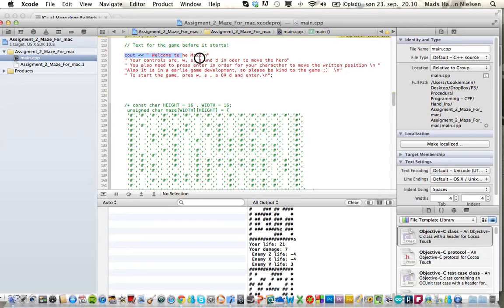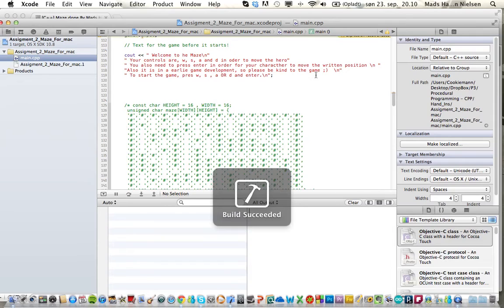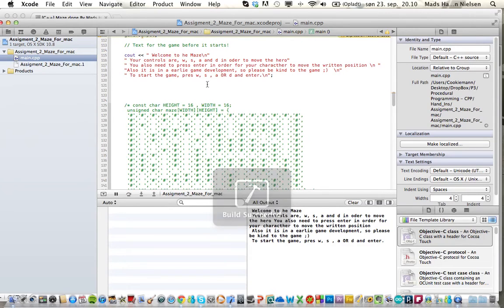When I start the game, this text will come up. Let me run it now. Here it is. So when I run it, all this text comes at the start. It says, welcome to the maze. Your controls are W, S, A, and D. In order to move the hero, you also need to press enter for the character to move to the written position.